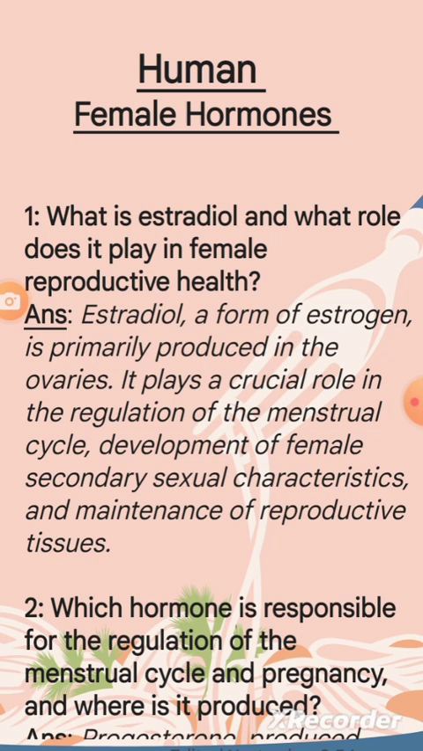Question 1. What is estradiol and what role does it play in female reproductive health? Answer. Estradiol, a form of estrogen, is primarily produced in the ovaries. It plays a crucial role in the regulation of the menstrual cycle, development of female secondary sexual characteristics, and maintenance of reproductive tissues.